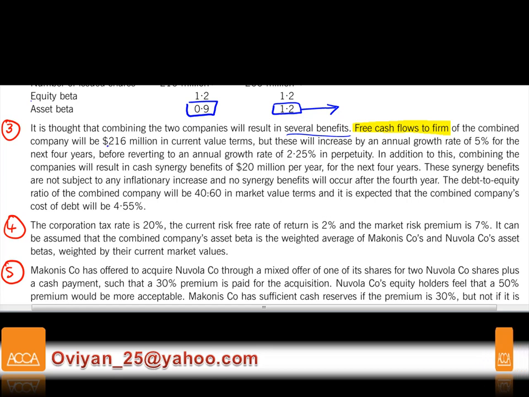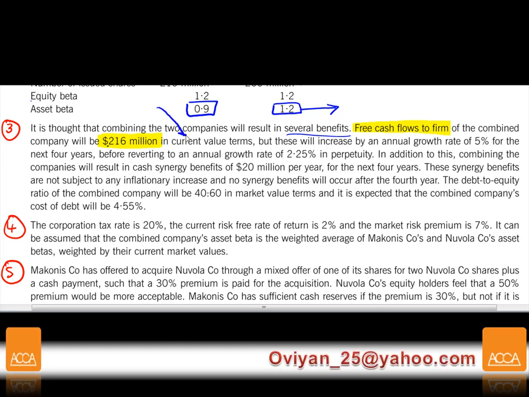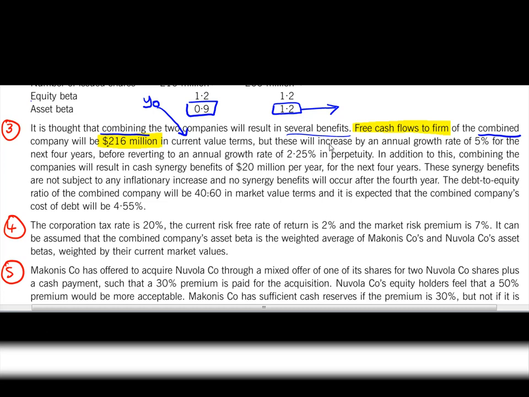It's going to be 217 million in current terms value, but this will increase by an annual rate. This is your starting point, your year 0. Today you have the free cash flows combined. This is already combined for you, so you don't have to worry about combining. But this will increase in line with what? An annual growth rate of 5%.